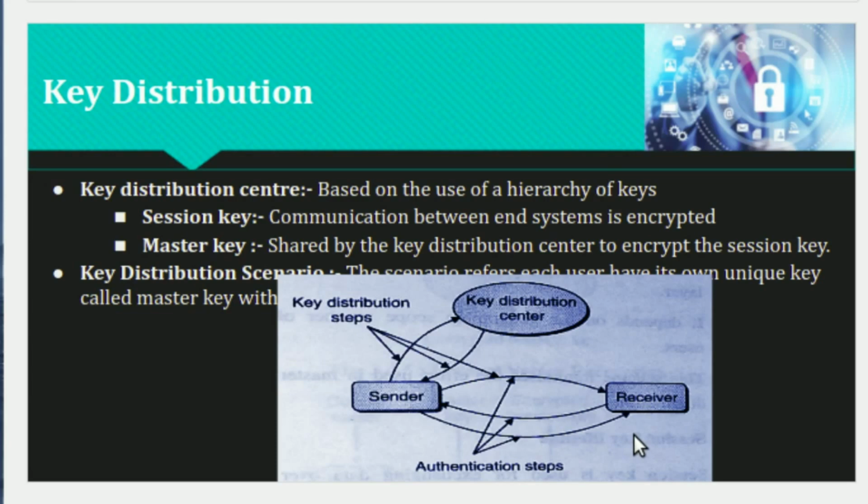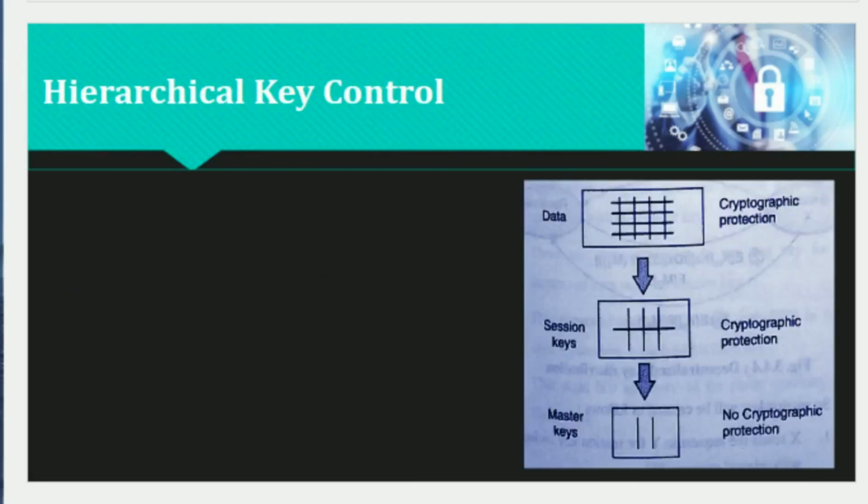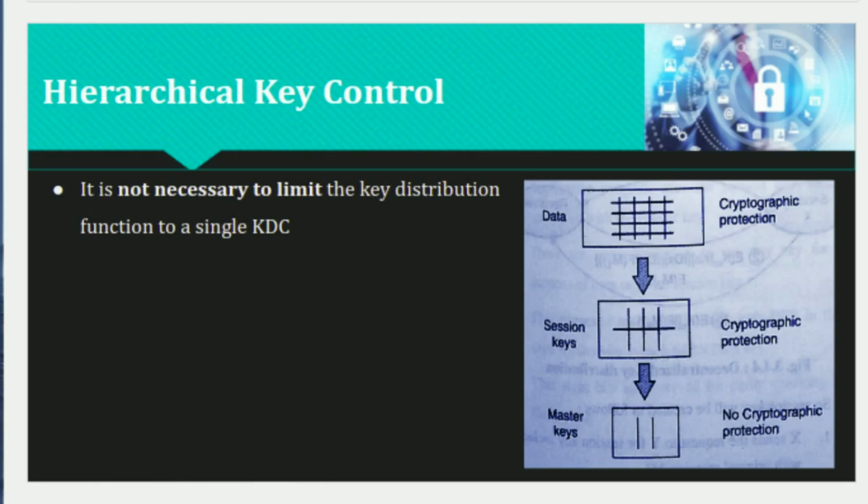Now next we will see hierarchical key control. Under symmetric key distribution using symmetric encryption, we will learn about a major issue with the KDC, that is hierarchical key control. So far we have learned about the KDC, the key distribution center. It is possible to limit the key distribution function to a single KDC.